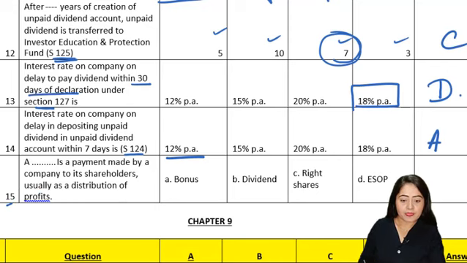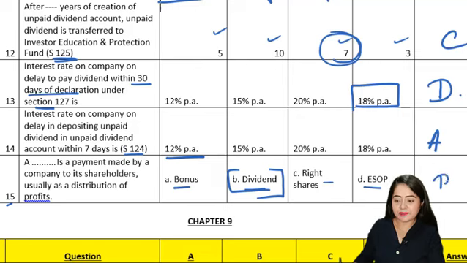Question 15. A dash is a payment made by the company to the shareholders, usually as a distribution of profit. So this is very simple. Options are A, bonus, B, dividend, C, rights shares, D, ESOP. Basically, if the company makes a payment to the shareholder which is part of the profit, what is it called? So it is called dividend. That is our chapter's name. Alright, so the answer here is B.